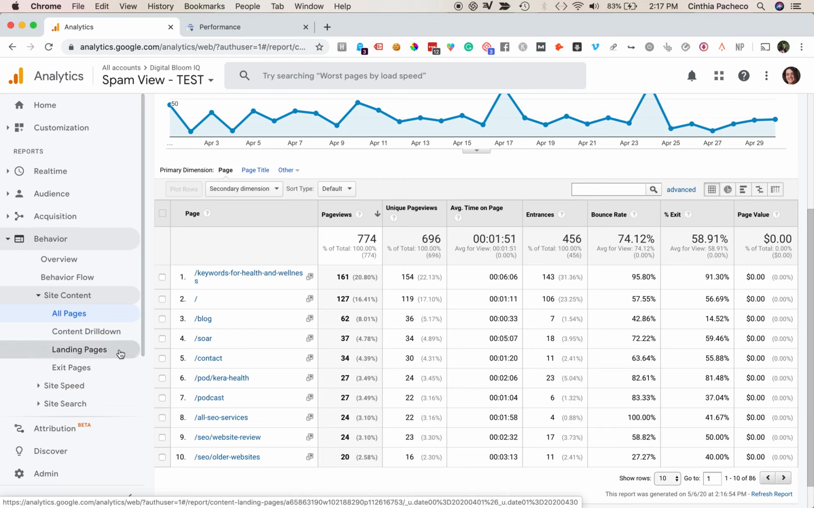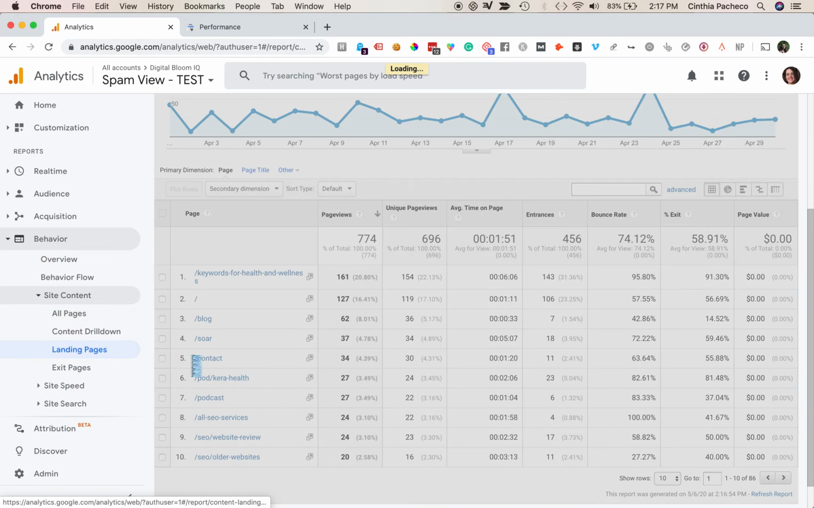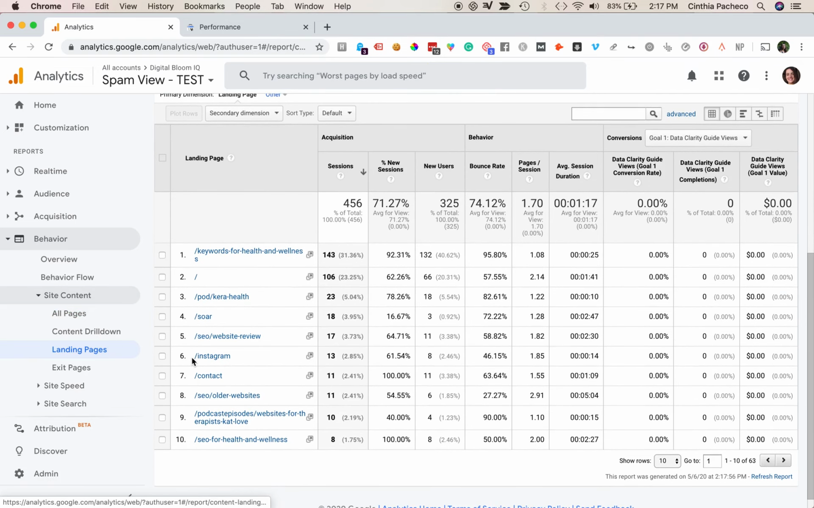The next level report to this one, or a different view that can be helpful, is the landing pages. A landing page is the first page of a visit. Again, this might point to that SEO strategy. I can see that a lot of people are landing on these keywords for health and wellness pages because I've been focusing on my SEO here, but the bounce rate is super, super high. So I'm going to make note of that, and go back and look at that page and see what I can do to bring down that bounce rate.